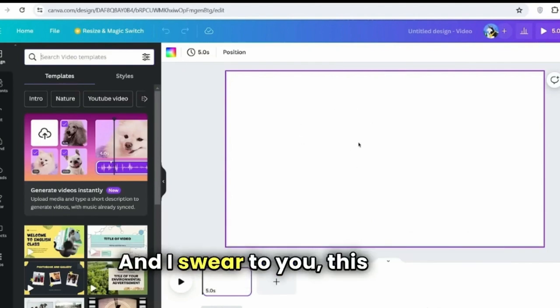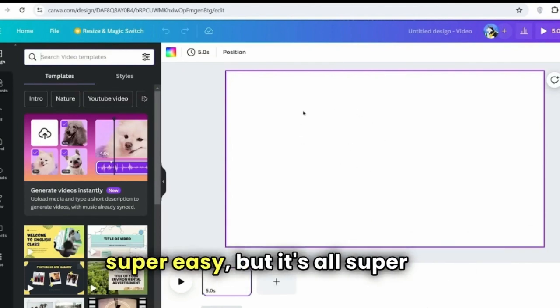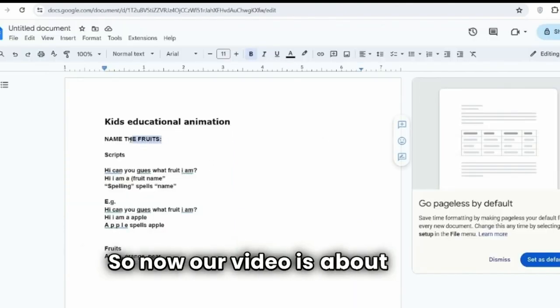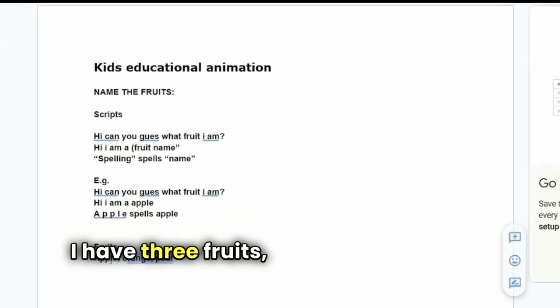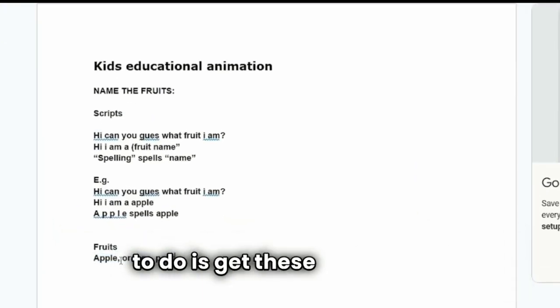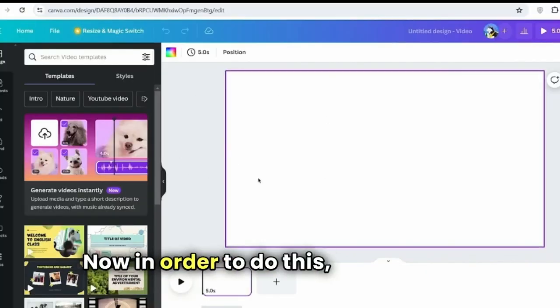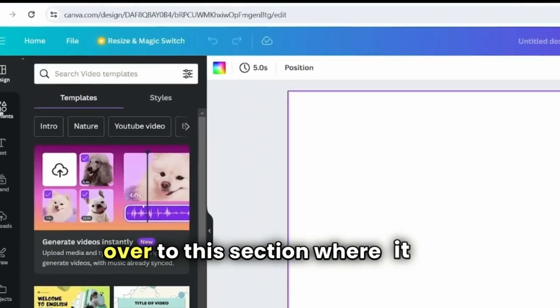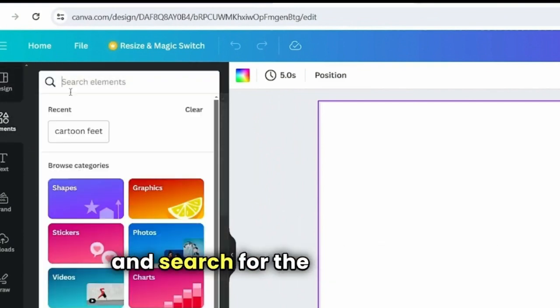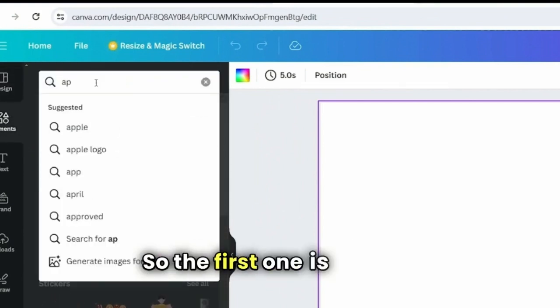And I swear to you, this part is super easy, but it's all super fun because you get to be really creative. So now our video is about fruits. I have 3 fruits: apple, orange, and pear. So the first thing I would need to do is get these elements. Now, in order to do this, I would come over to this section where it says elements. Now, once on elements, I can go ahead and search for the fruits I want. So the first one is an apple.